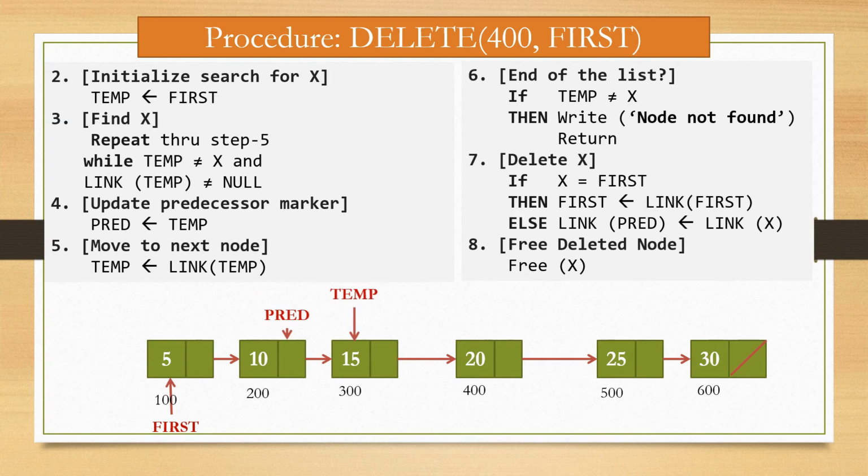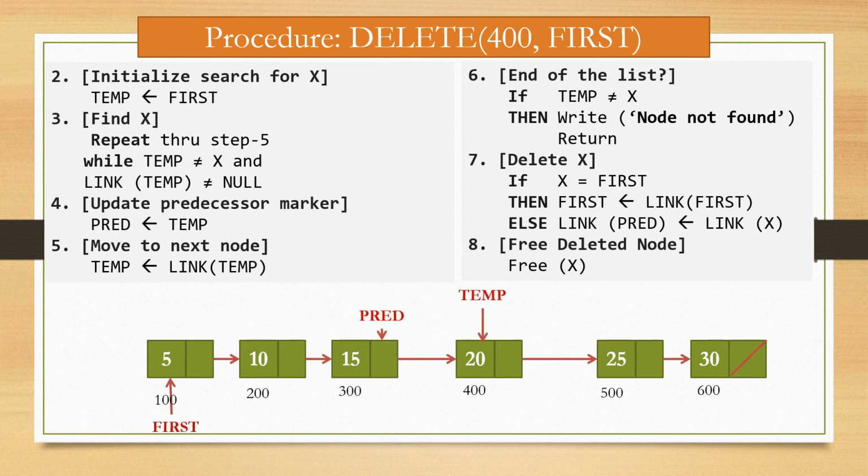Again we have to check temp is not x, right? Because here 15 is there. And link of temp is again not null. So we have to update predecessor. So temp is assigned to predecessor and we move to the next node, and link of temp is assigned to temp. So it will move to the next node.